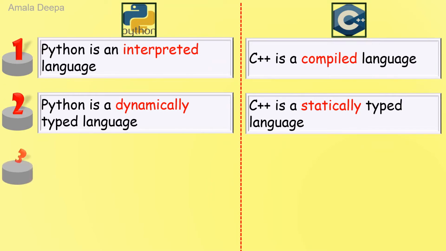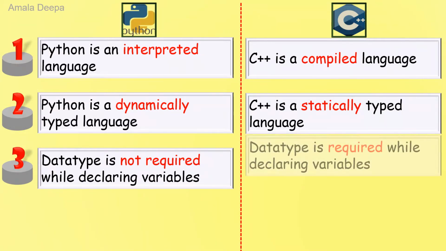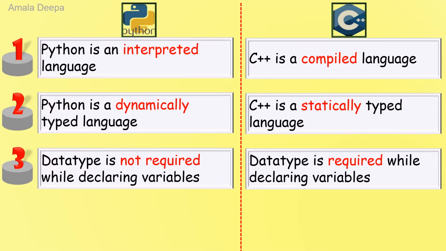The third difference is in Python, data type is not required while declaring variables. In C++, data type is required while declaring variables. In Python, we do not explicitly declare variables because Python itself will assume the data type for a variable. Whereas in C++, you are required to declare the variables before using them in the program. So it is compulsory to declare variables in C++.